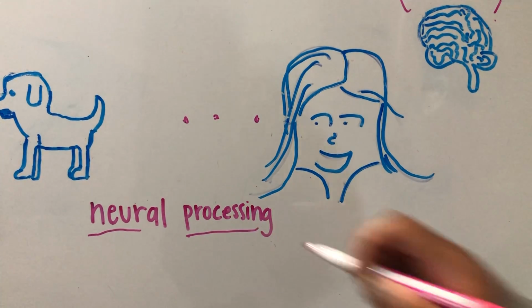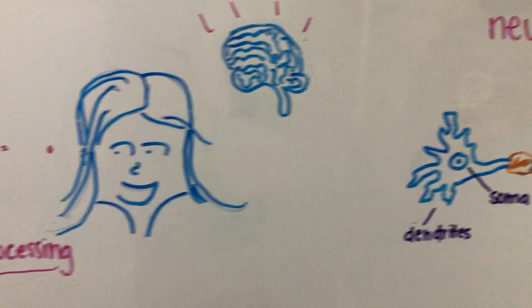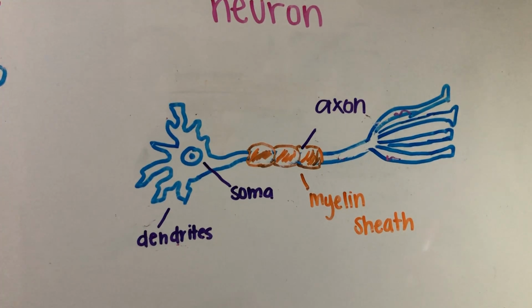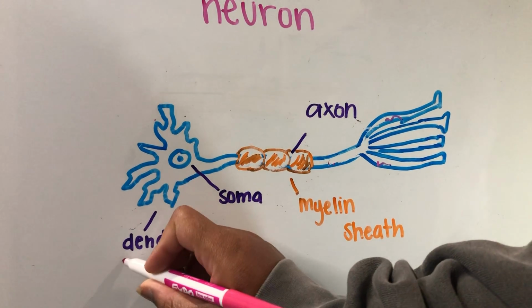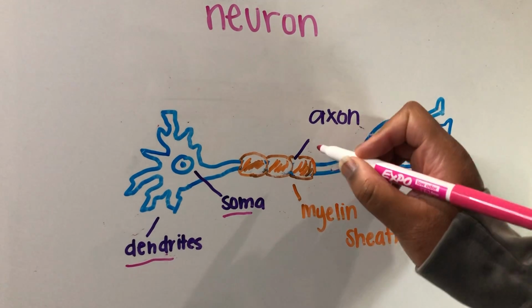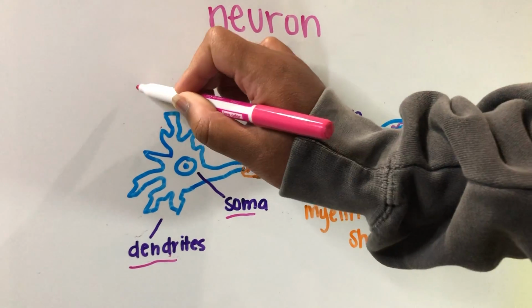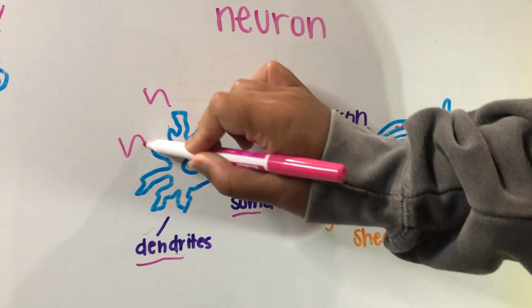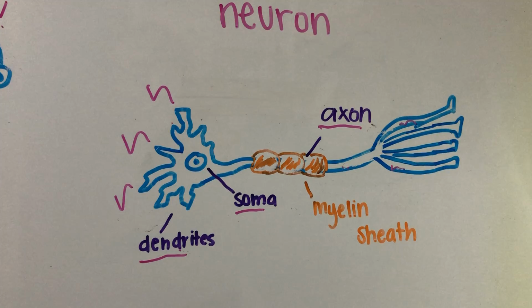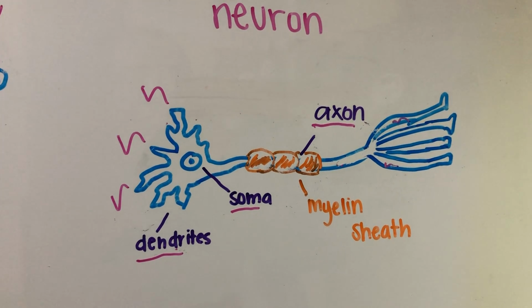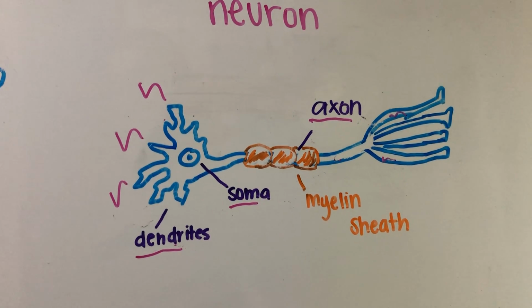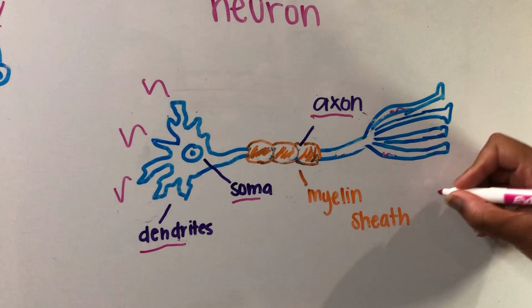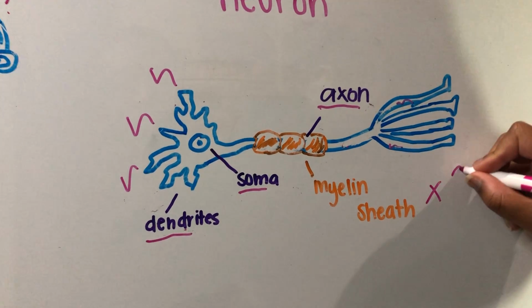Inside the brain are billions of neurons, and these neurons send signals all across the body that create a response. Within neurons, there are three main parts: the dendrites, the soma, and the axon. The dendrites receive messages from a sensory input or neighboring neurons. The soma is the cell body which keeps the cell alive. And lastly, the axons send the message across to the neighboring neurons. A myelin sheath can coat the axon, speeding up the transmission of messages.